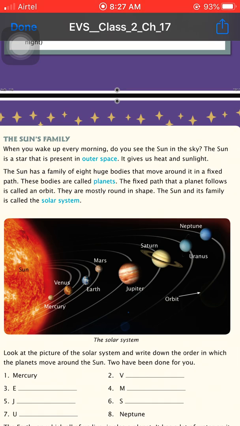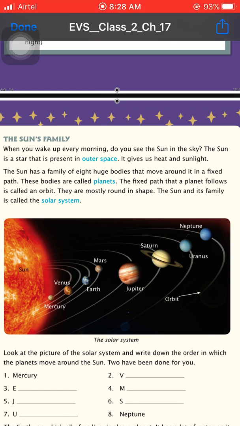When we talk about our universe, firstly we talk about our sun family. So what is a sun family? When you wake up every morning, do you see the sun in the sky? Yes, we all can see the sun in the sky during daytime. The sun is a star that is present in outer space.